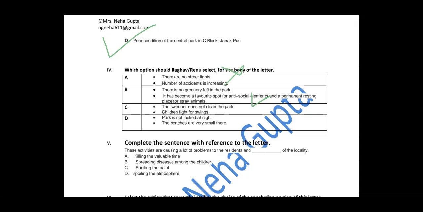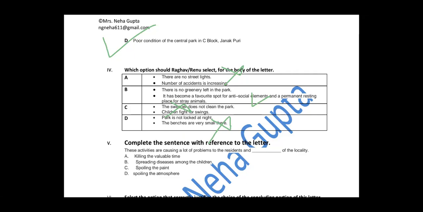Next, the sweeper does not clean the park. Okay, we are not complaining against the sweeper here. Children fight for swings. Not at all. Second, last one. Park is not locked at night. What does it refer to? The benches are very small here. No. So as you can understand, B part is the correct one.